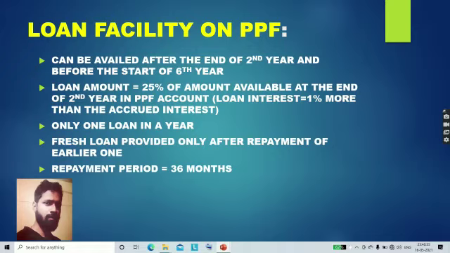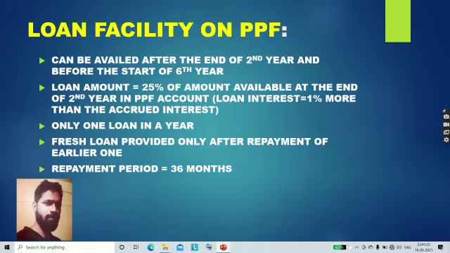The second point is the eligible loan amount. The maximum eligible loan amount is 25% of the amount which is available at the end of the second year in the PPF account. And the interest rate charged on the loan is 1% more than the accrued interest rate. Like the current rate of interest in PPF is 7.1%. So if you avail the loan, it will be charged at 8.1% on the loan amount.